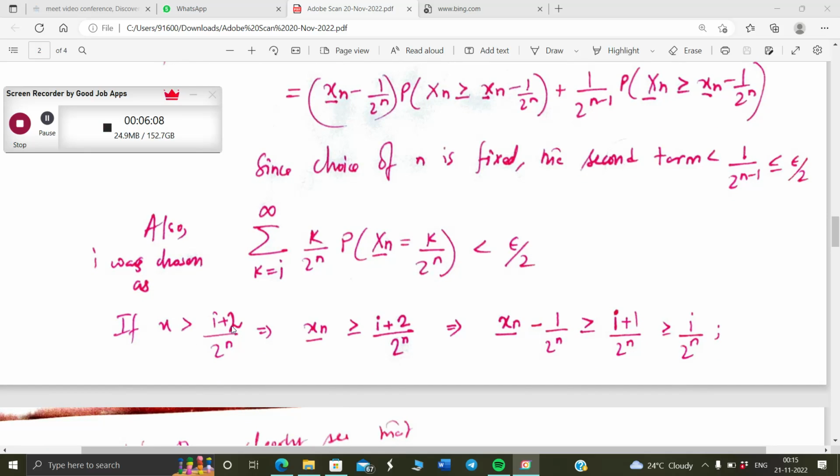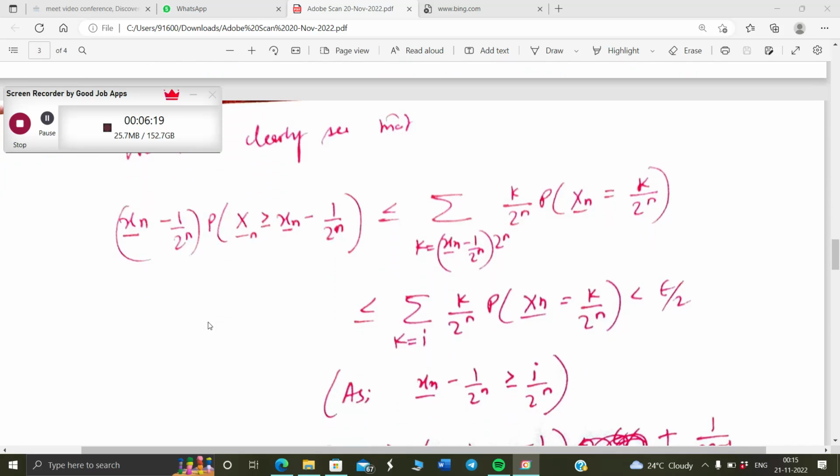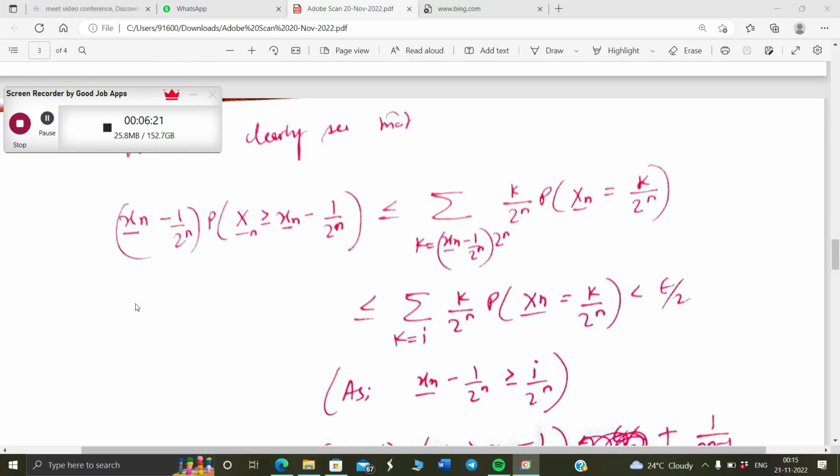So x is greater than I plus 2 by 2 to the power n, which means that x_n lower bar minus 1 by 2 to the power n is greater than I by 2 to the power n, which shows that the second term must also be less than epsilon by 2, which is shown in this arithmetic clearly.